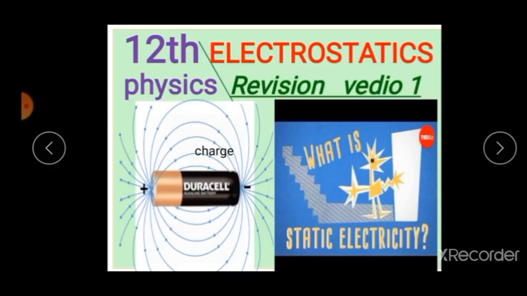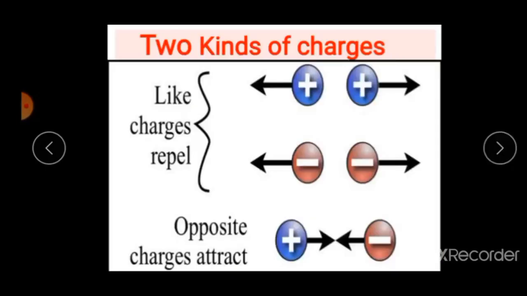Example of static electricity. Next topic, two kinds of charges. One is positive charge and the other is negative charge. This classification of positive and negative charges was termed by the American scientist Benjamin Franklin.